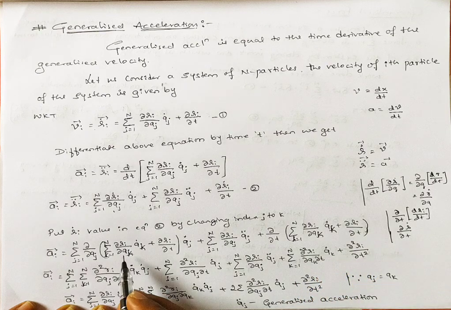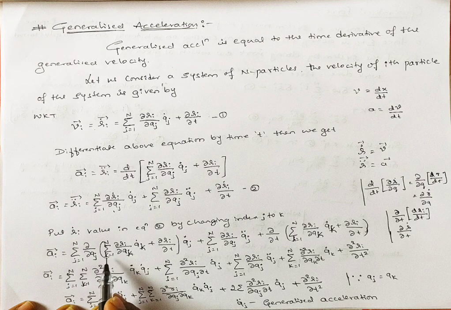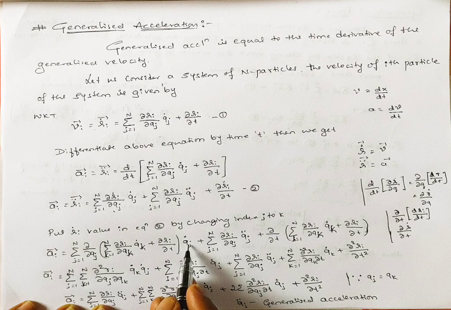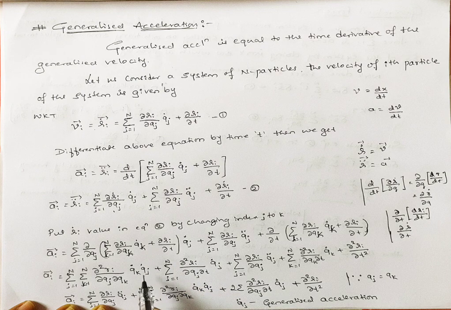Now I take the summations outside: summation over j from 1 to n, summation over k from 1 to n, and dou by dou qj inside, so it becomes dou square ri divided by dou qj dou qk into qk dot qj dot.